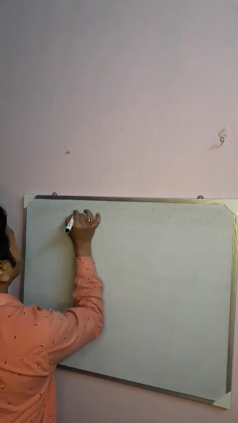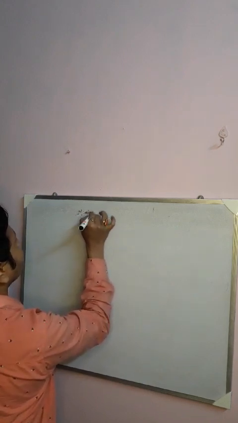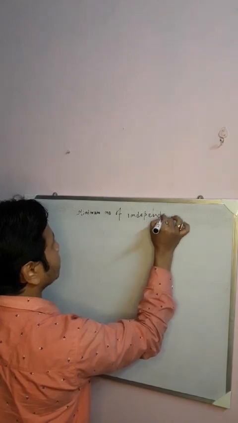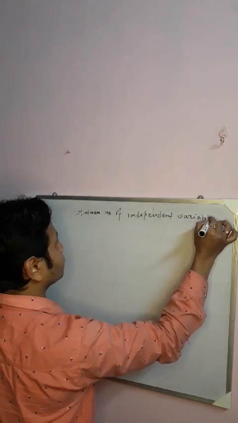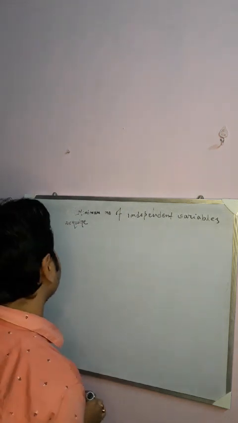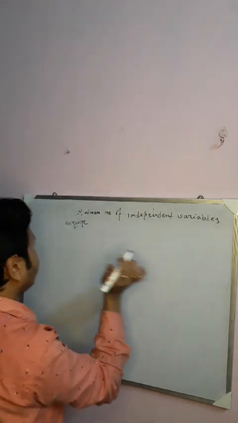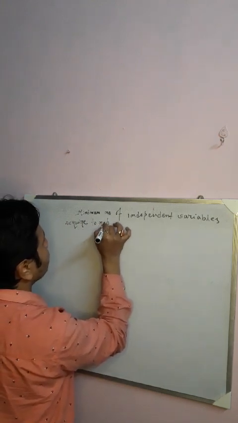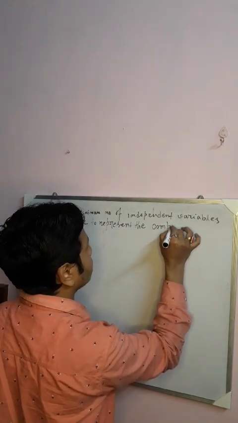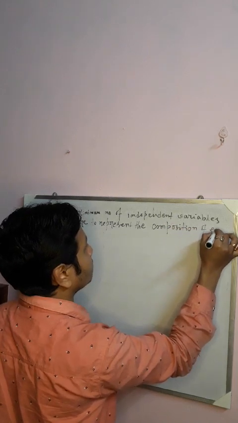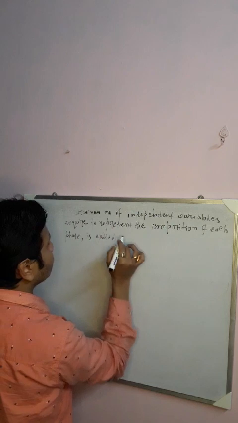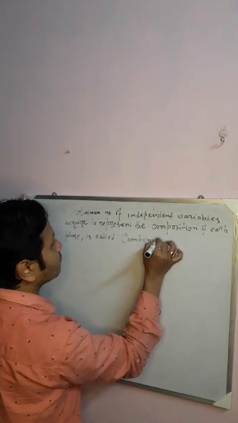The minimum number of independent variables required to represent the composition of each phase is called the component.